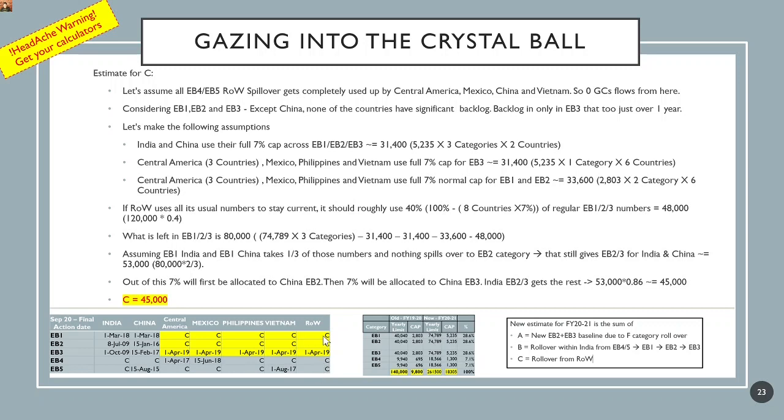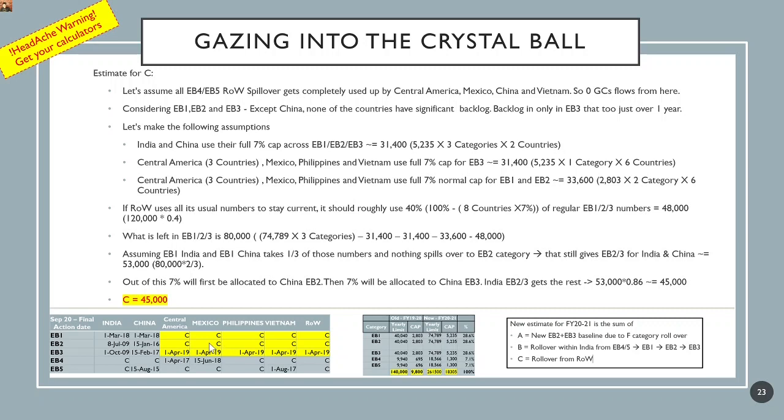Now let's see what happens to these 3 boxes in rest of the world, EB1, 2, and 3. Before we move there, just a quick observation is that except for India and China in EB1, 2, and 3, rest all countries that are highlighted, the boxes that are highlighted here, are all current. There is little to no backlog. Even in EB3, for rest of the countries, the backlog is just over a year. So this is pretty low backlog to begin with.